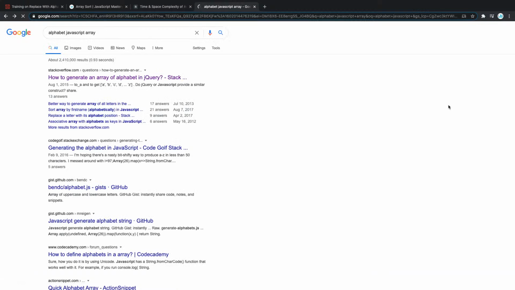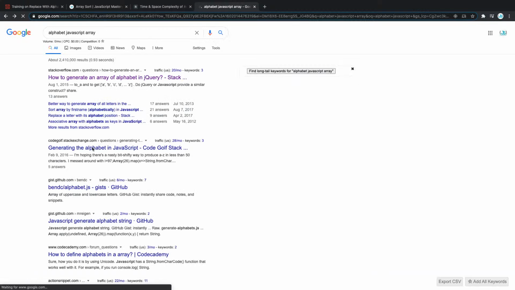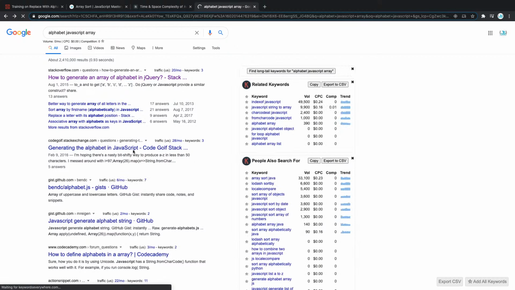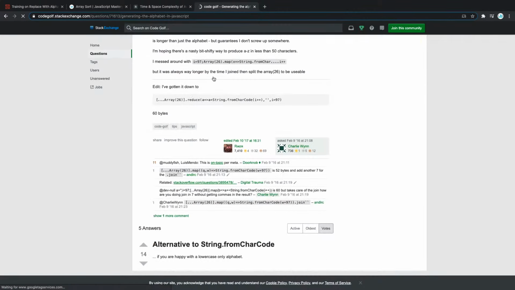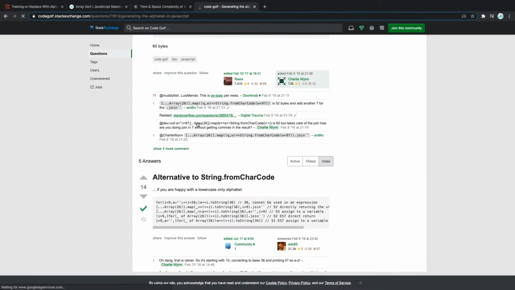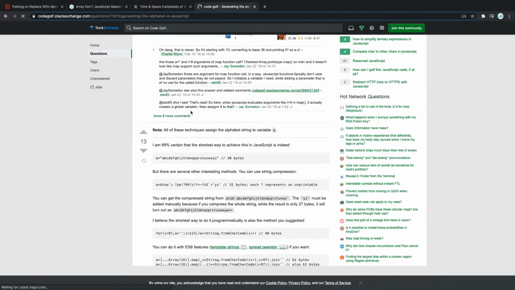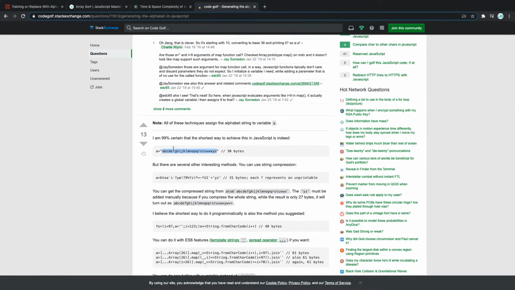Yeah, somebody said you can just type A, B, C, D, E, but we're just going to copy it. Let me see if there is a way to actually take it immediately, generate the alphabet in JavaScript. Looks like that's going to work. I know this is taking more than it should, but it's live, so that's fine. So this is crazy. There we go. This is what I wanted.